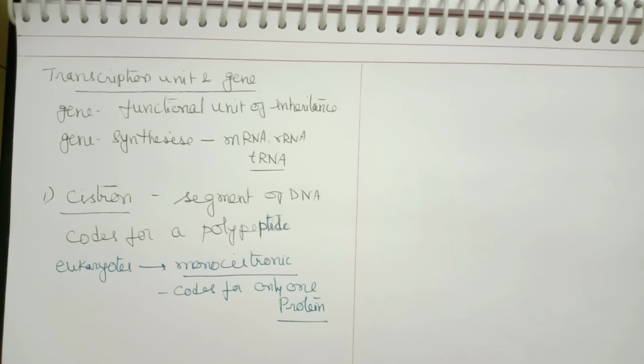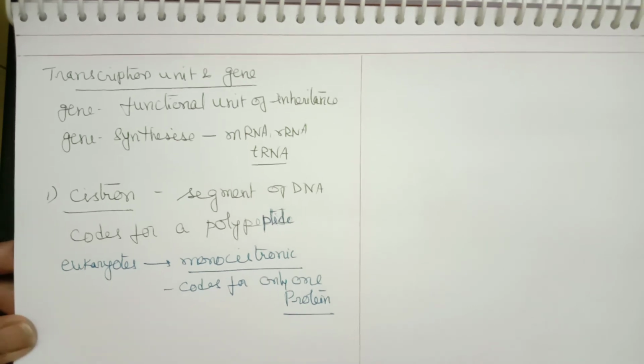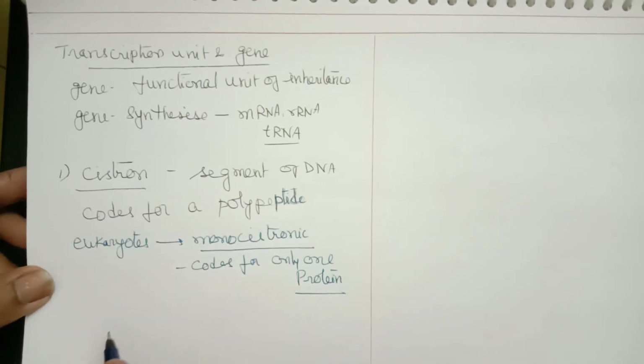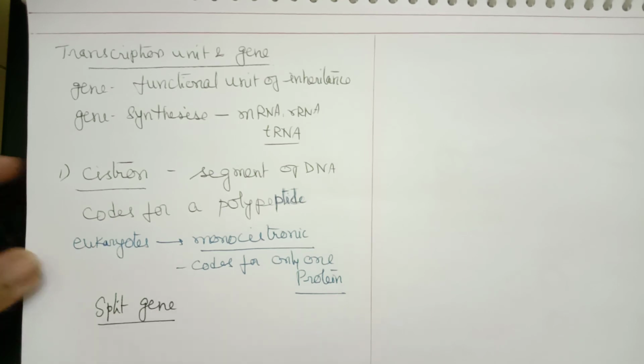And in case of monocistronic, like in eukaryotes, we also call it the split gene concept.